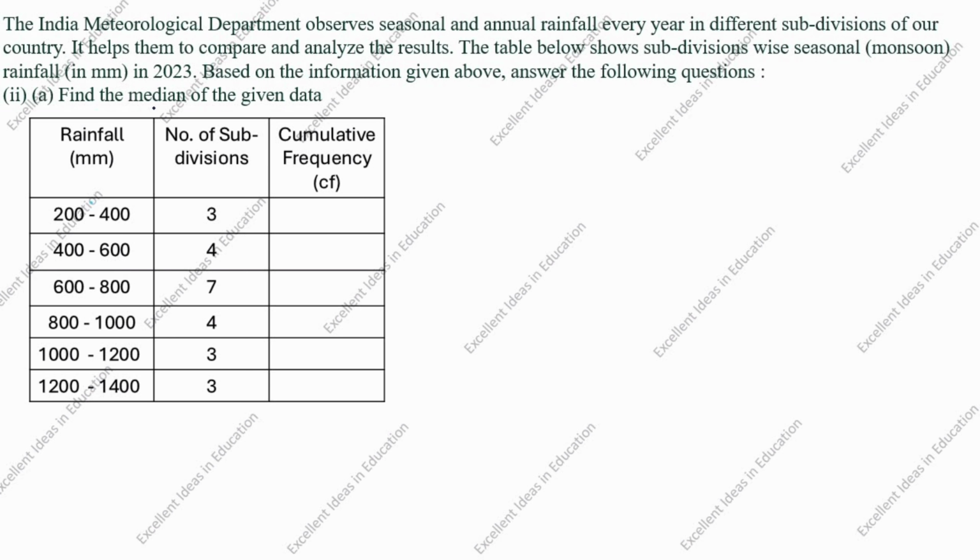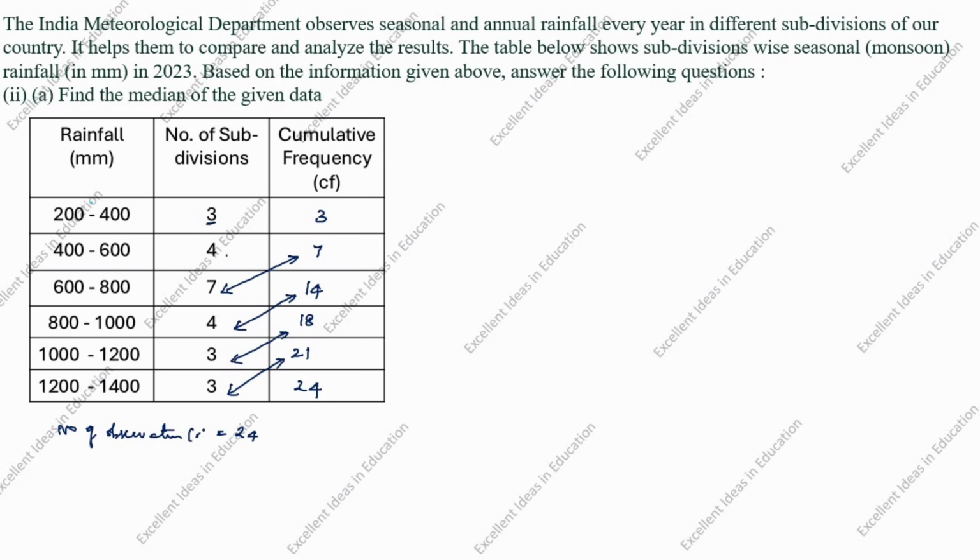Next, second question. Find the median of the given data. For the median, we need to find the cumulative frequency. The given is rainfall in mm and number of subdivisions. First is given as 3, so we write 3. After that, 3 plus 4 is 7. 7 plus 7 is 14. 14 plus 4 is 18. 18 plus 3 is 21. 21 plus 3 is 24. Number of observations is 24.